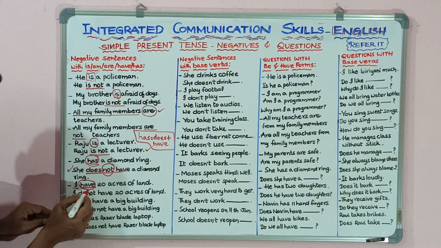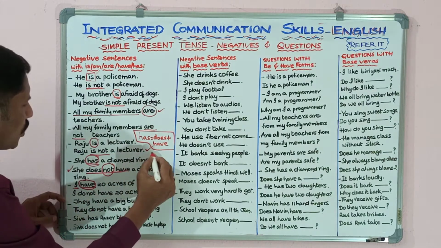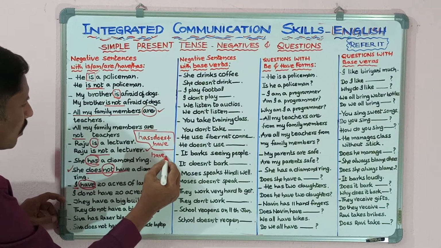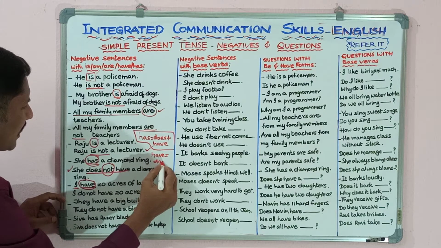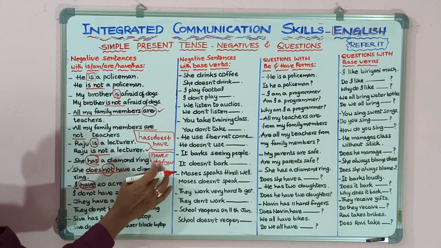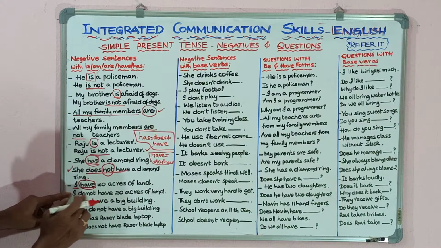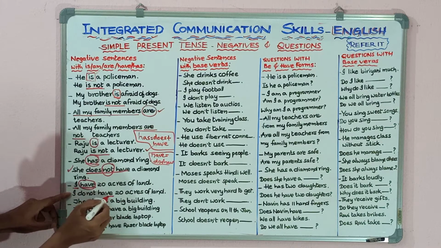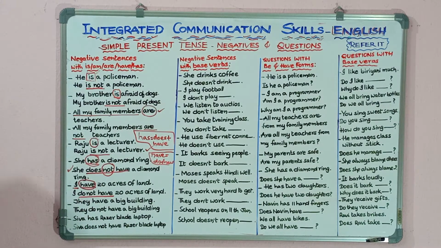When you write a negative sentence, have is equal to do plus have. Then add not between do and have. Then it will become I don't have 20 acres of land.